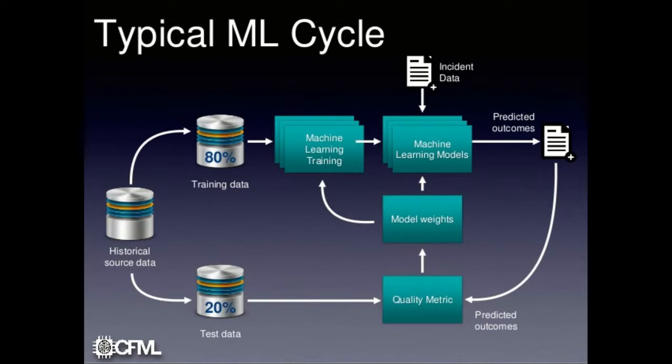The typical ML cycle follows like this: we have a whole data set, and we divide it into training and test portions, because we need to find out the reliability as well as the accuracy of the model. So we need a data set with input and output. If we divide the data set 80:20, 80% of the data is for training and 20% for testing.